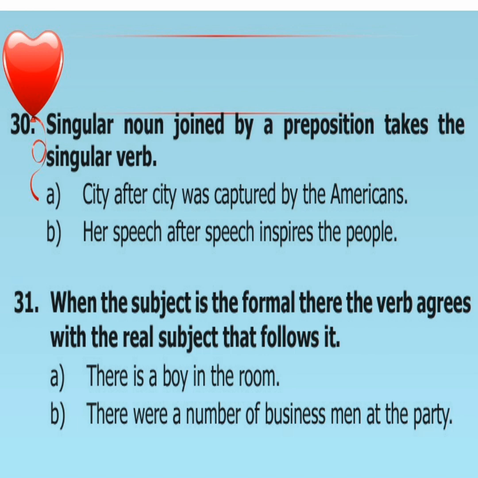When the subject is the formal there, the verb agrees with the real subject that follows it. Example, there is a boy in the room. The boy is singular, so the verb is singular. There were a number of businessmen at the party. Men is plural, so the verb is plural, that is were.